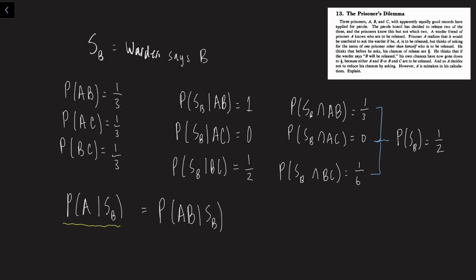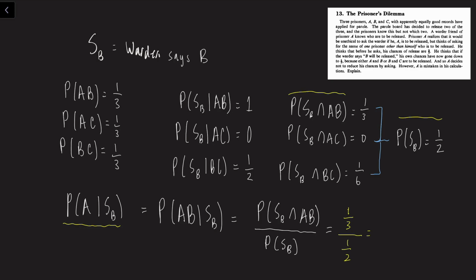And this is what we're computing. AB given S sub B, right? We can just use our elementary conditional probability formula. And because we've already computed these 2 probabilities up here and up here, we know that this is just 1/3 over 1/2, and that equals 2/3.